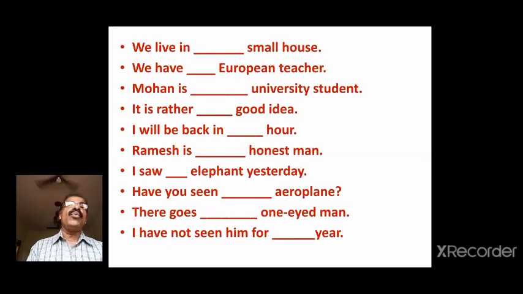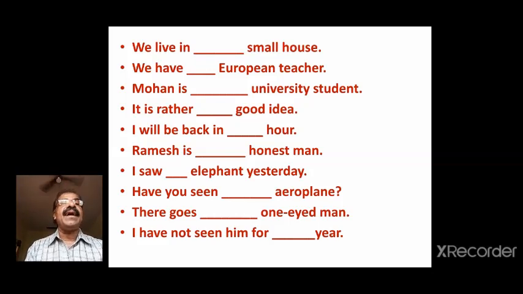Next one. We live in dash small house. Small begins with the sound sa, which is a consonant, a small house. We have dash European teacher, just like euro. European begins with the letter E, but the sound is ya, that is a consonant. So we have a European teacher.